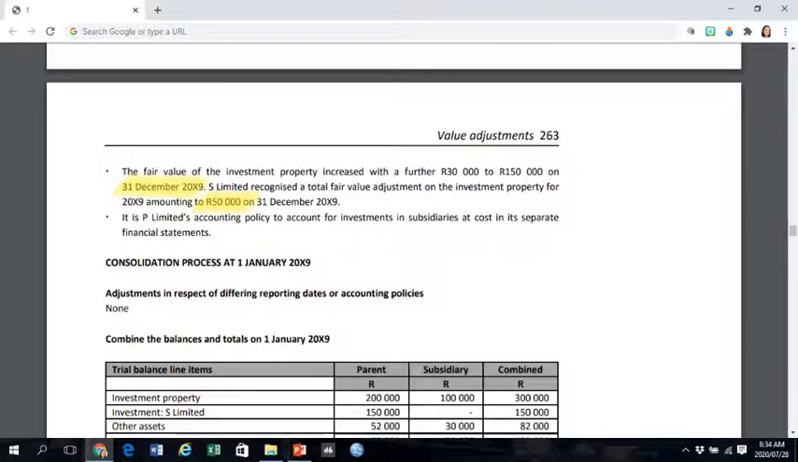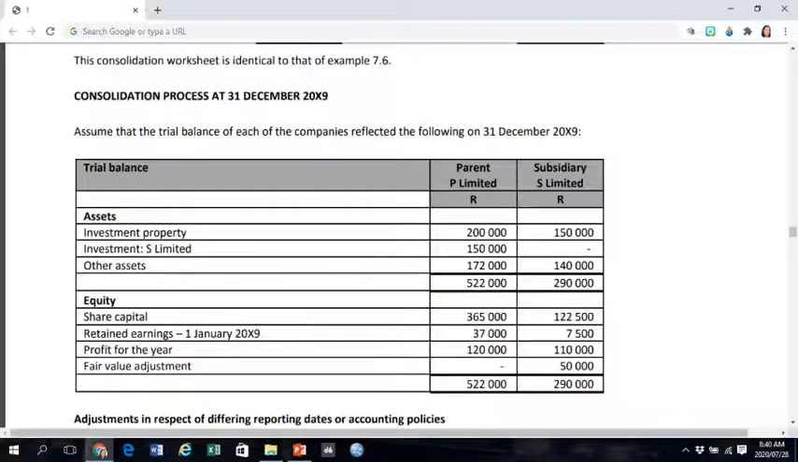When we consolidate, we usually consolidate at the end of a reporting period. So we will now investigate this consolidation process for the year ended 31 December 20X9. The consolidation process at 31 December 20X9 would be as follows. On this date, we have the following trial balances of the company, reflecting the investment property in the trial balance of the subsidiary at the 150,000 Rand.